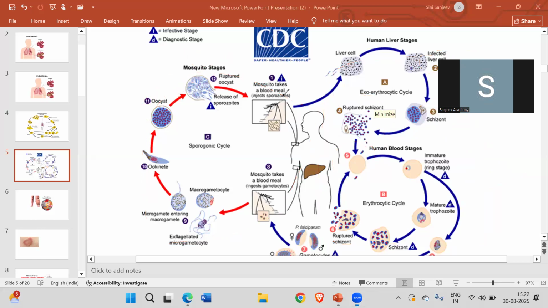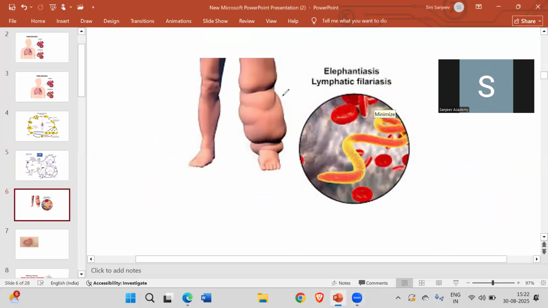Next, coming towards the helminthic disease. Okay, so as you can see over here, this is the roundworm, which is also called the ascaris. Okay, so when this infects us, it will cause the elephantiasis. So elephantiasis means usually whatever these worms are there, it will enter into our body and cause chronic inflammation.